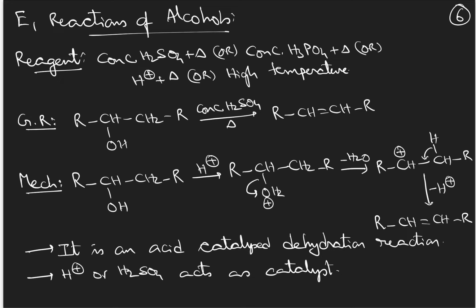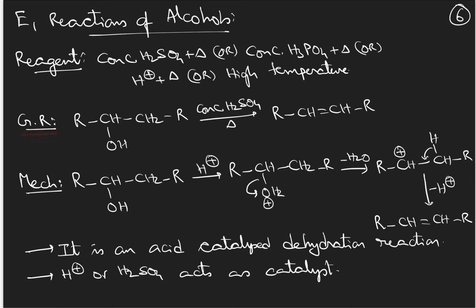Strong acid will be taken: concentrated sulfuric acid plus heating. Heating is for elimination reactions, because generally elimination reactions are endothermic reactions, therefore heating is needed, compulsory. You will break two strong sigma bonds during the elimination reaction and will form only one weak pi bond. So it is an endothermic reaction, therefore heating is a must here.